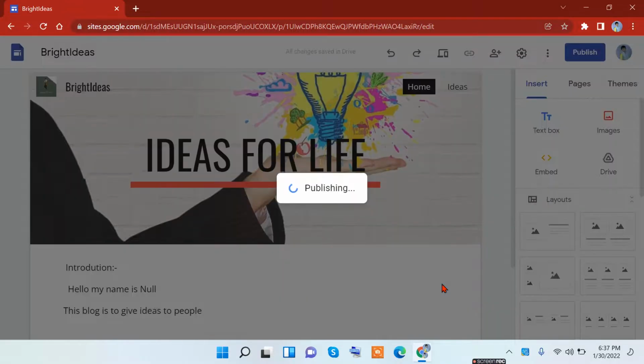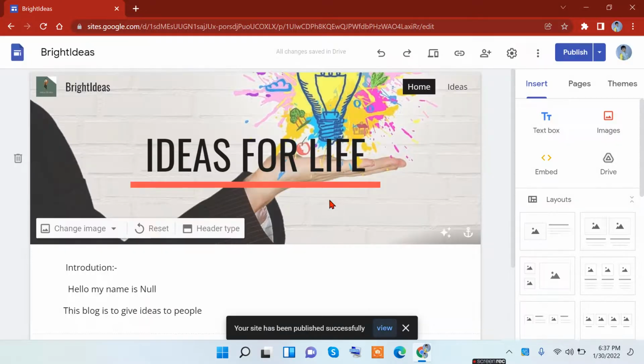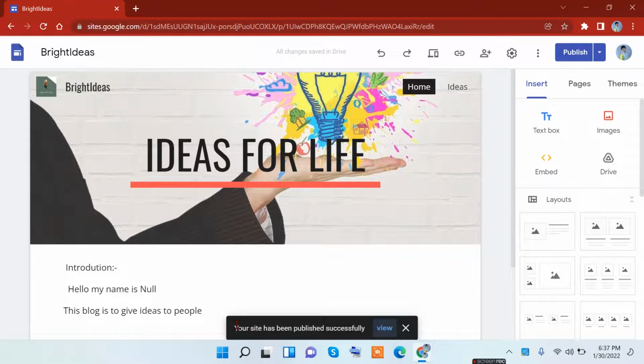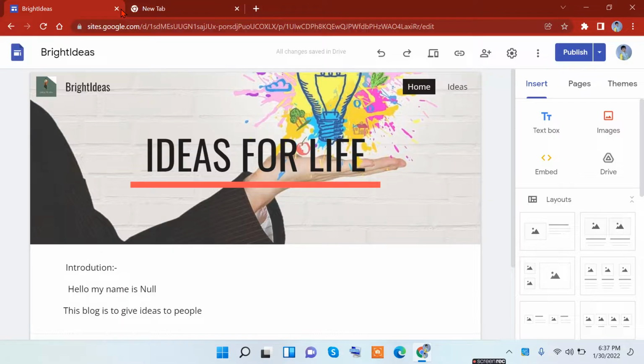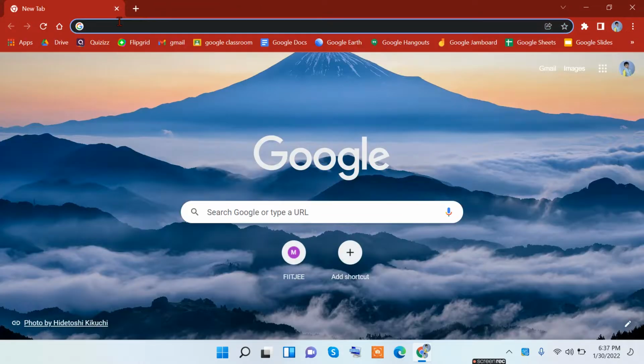Now click on publish, and it will load partially. And then here you can see your site has been published successfully. That means that your site has been posted publicly. If you want to view it, you just have to type in the ID that I told you to remember.